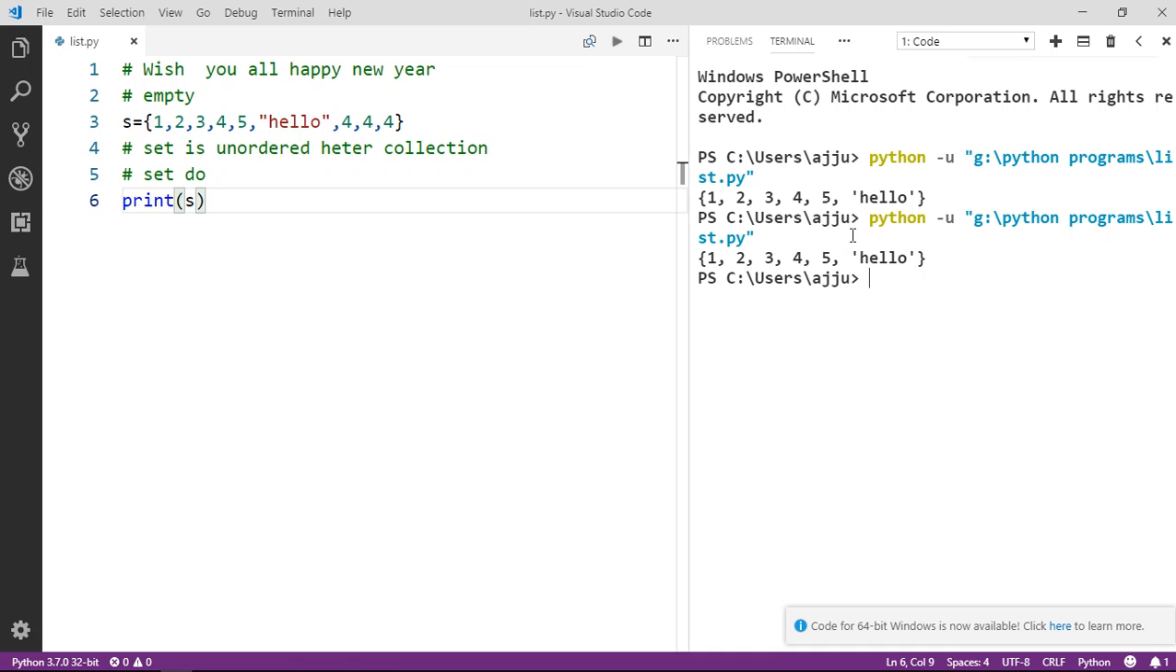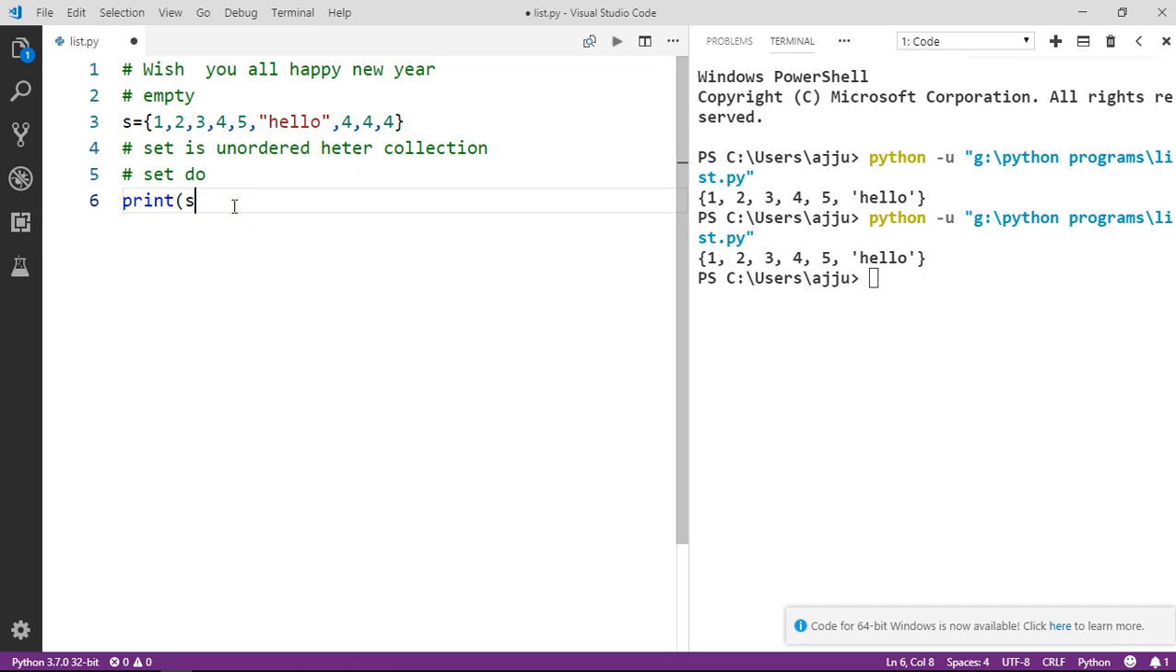This is the reason which makes it different from the other data structures that we have. So a set is an unordered heterogeneous collection of different elements, which will eliminate the duplicate elements from its list. So this is the property of the set.